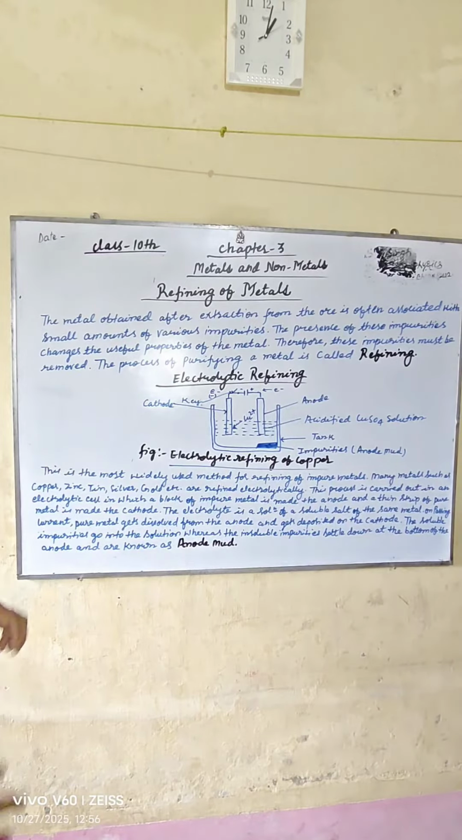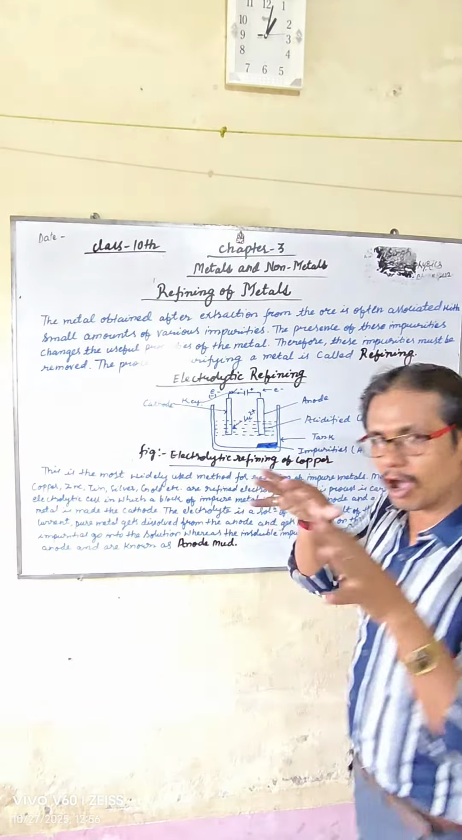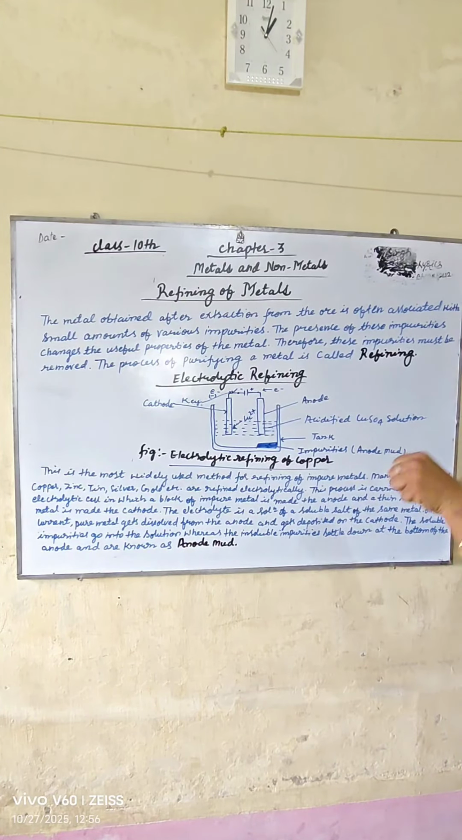This is the most widely used method. This method is very useful and always used for the refining of impure metal. Many metals such as copper, tin, silver, gold, zinc, etc. are refined electrolytically by the electrolytic process, by passing an electric current.